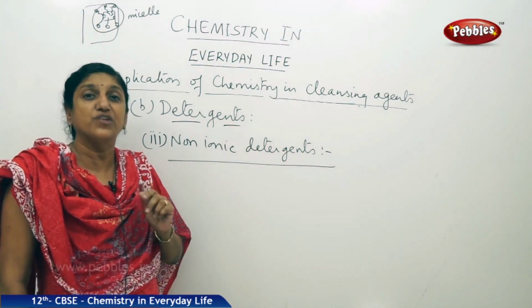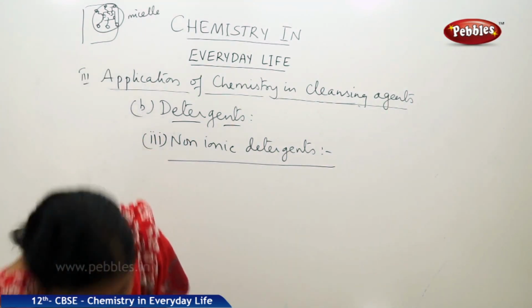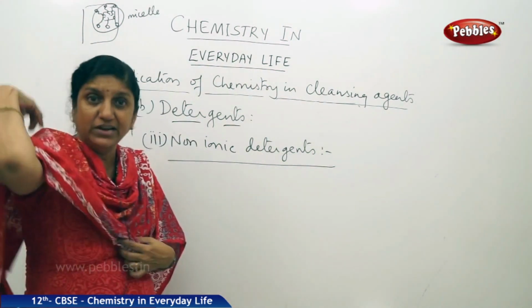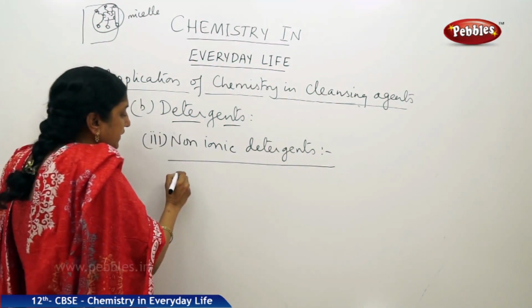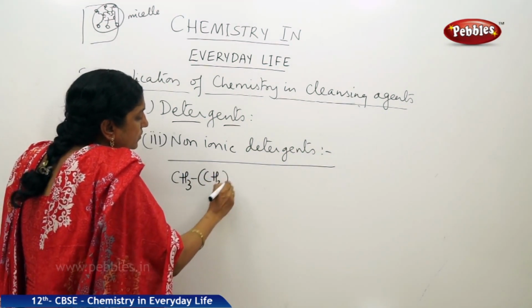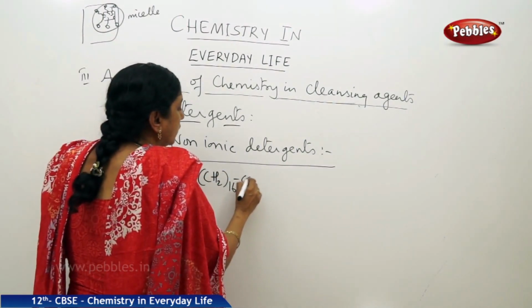So let us see the structure of one common example of non-ionic detergents. As I said, stearic acid contains 17 carbons in it. So let us write the structure: CH3, CH2 16 times, 16 plus 1, 17, and COOH.